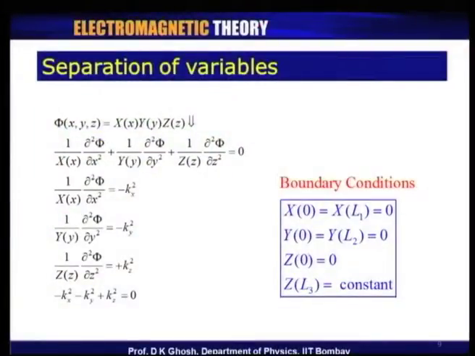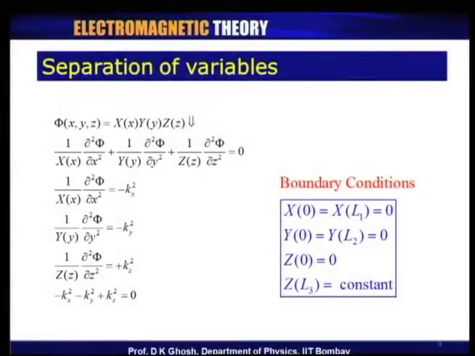But at this moment, I am looking at a specific problem where on 5 surfaces the potential value is given to be 0, and on the 6th surface, which is at z equal to L3, the potential function is known to be some given function f, which is of course a function of x and y, because the z is constant there.